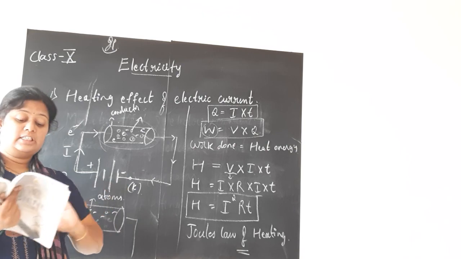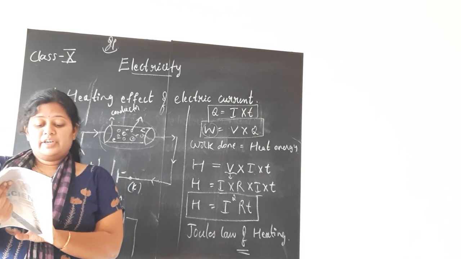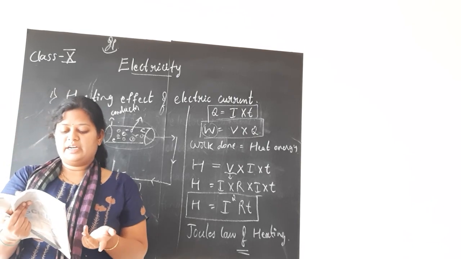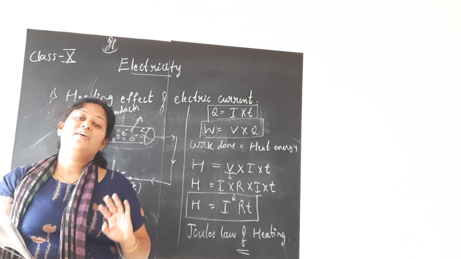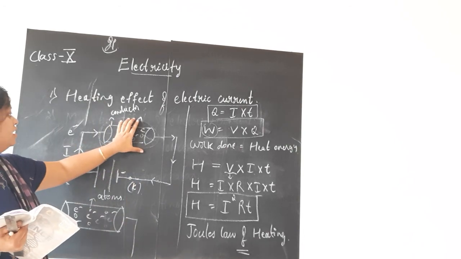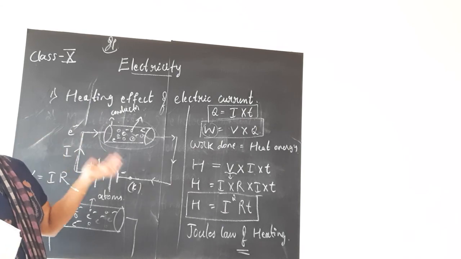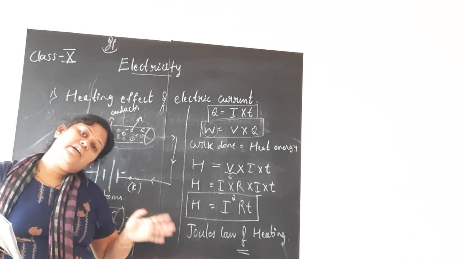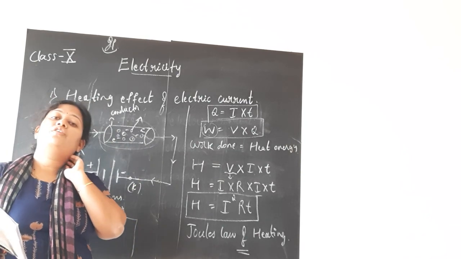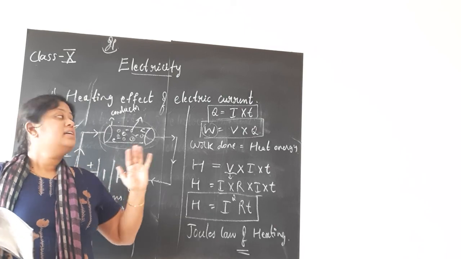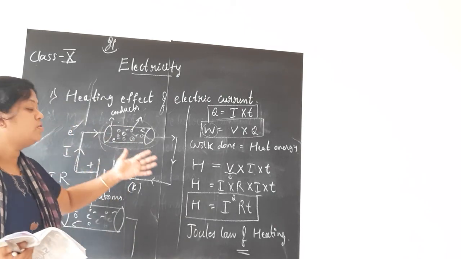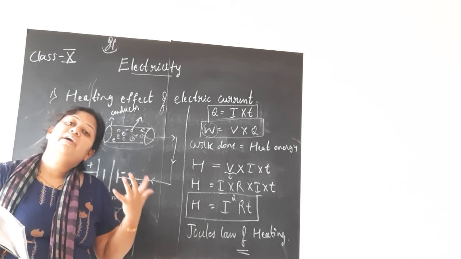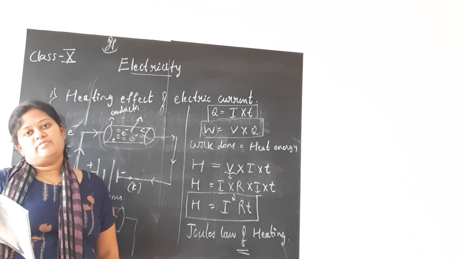That is, in a configuration of resistors only connected to a battery, the source energy continually gets dissipated entirely in the form of heat. Here the appliance is a bulb. If you connect it, yes, the energy is used for glowing the bulb. But if you connect only a resistor, its work is to resist, to obstruct the flow of current. In that case, the energy, the current that is going, will be completely dissipated in the form of heat energy. This is known as the heating effect of electric current.